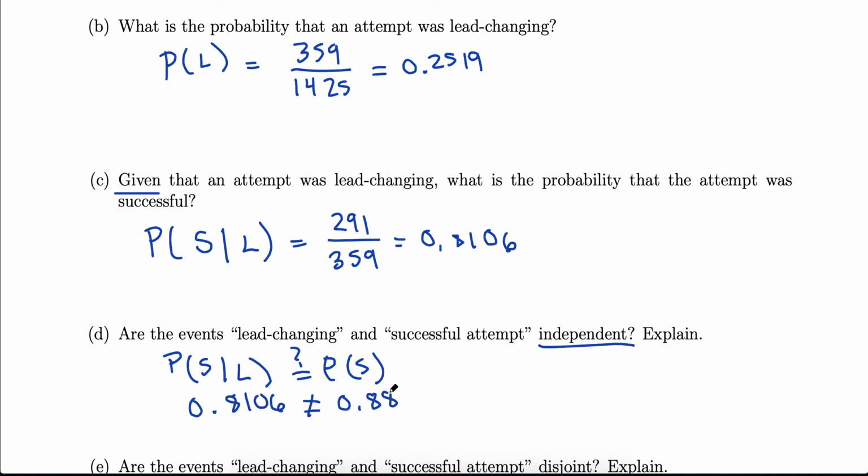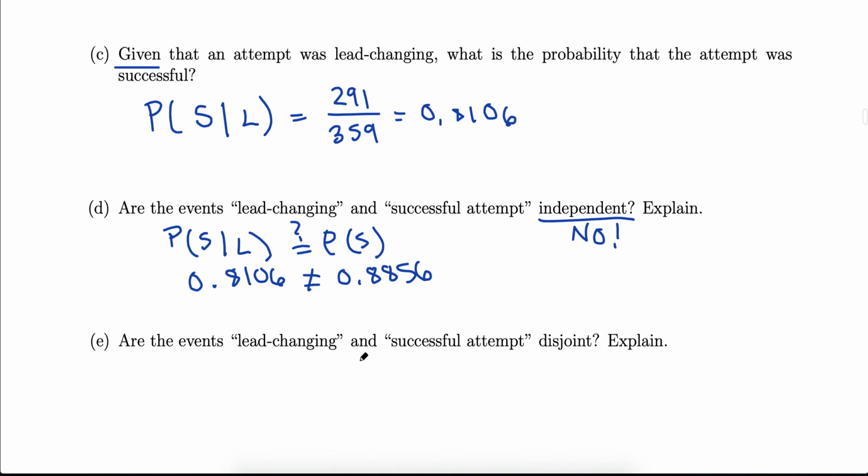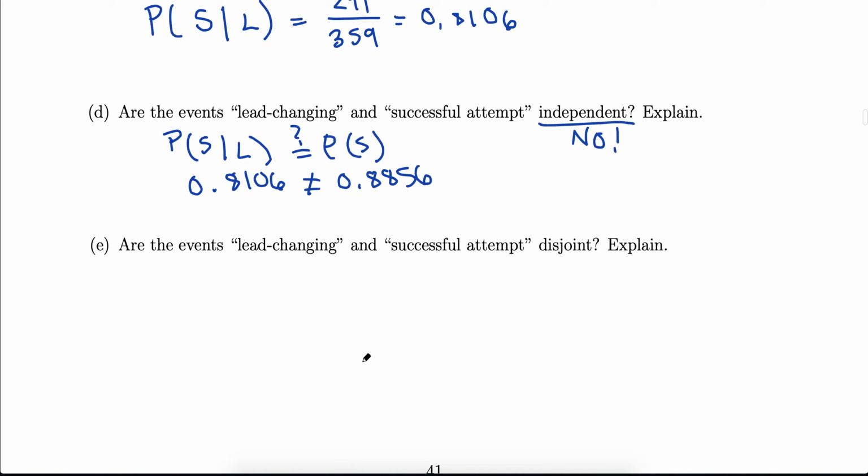It's not the same as if it's just success in general. If it's lead changing, it knocks down the chance of success a little bit. So are these independent? Absolutely not. And here's our explanation. That equation, the left hand and right hand sides are not equal. Being lead changing makes a difference in the chance of success.